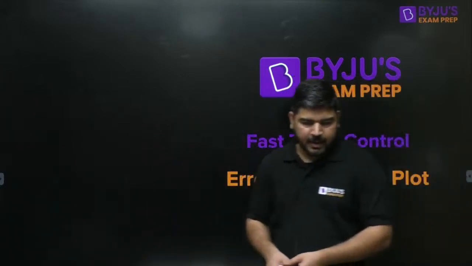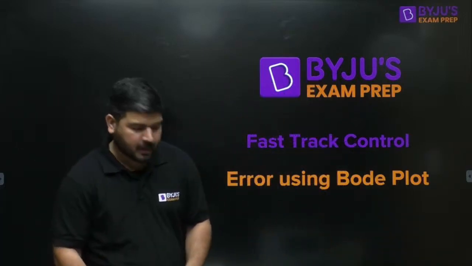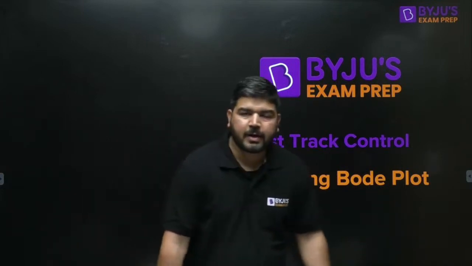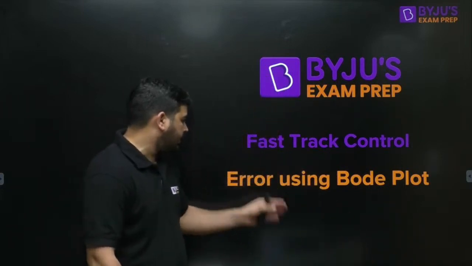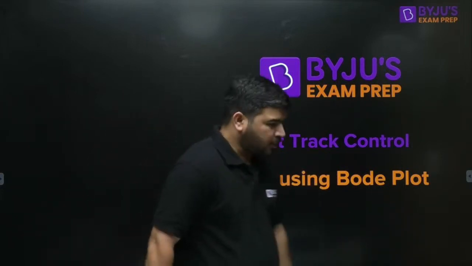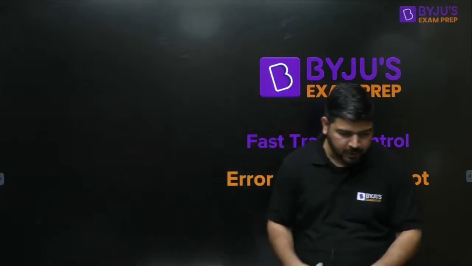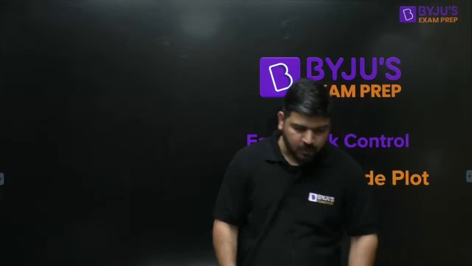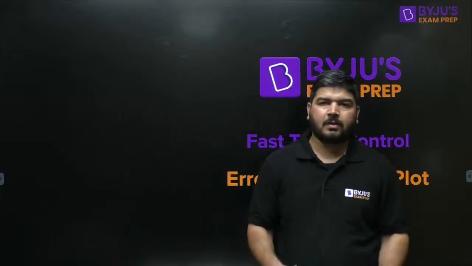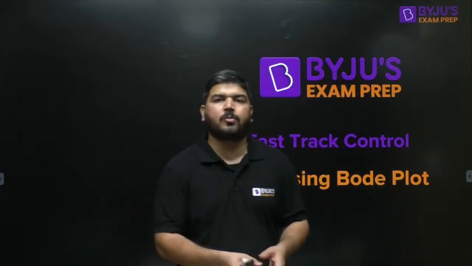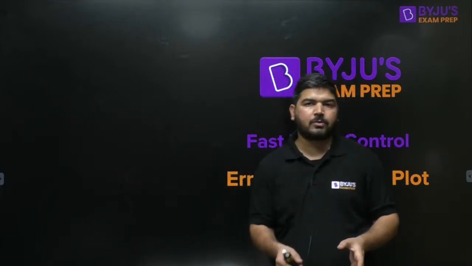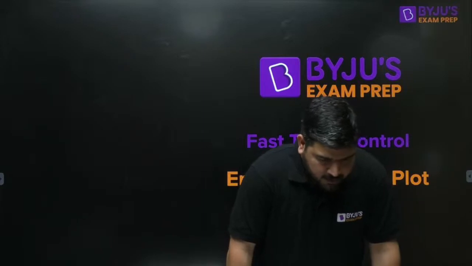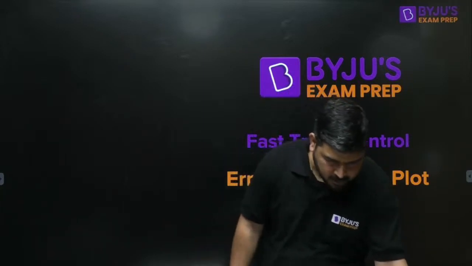So today's session is again on Bode plot, on control system. Under fast track control, we will discuss error analysis using Bode plot: how to calculate the steady state error using Bode plot for type 0, type 1, and type 2 systems. Okay, so we'll see that. But please tell me, audio and video is clear.